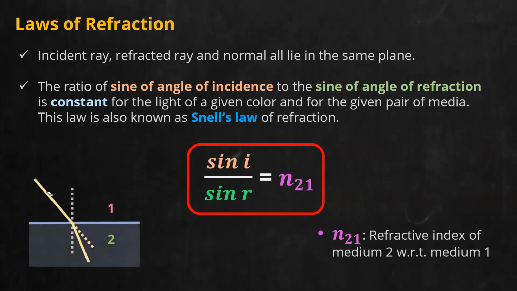Consider this diagram here. Light is entering from the first medium to the second medium. Here you will have the angle of incidence and here the angle of refraction. What does Snell's law tell? Sin i by sin r gives you N21, and N21 is N2 divided by N1. Very shortly we will study more about refractive index. Get clear with this because many of you tend to forget or confuse how to read this. N21 is the refractive index of medium 2 with respect to medium 1. What is written first is the one taken with respect to the second medium. That is the idea. Completed, yes or no?